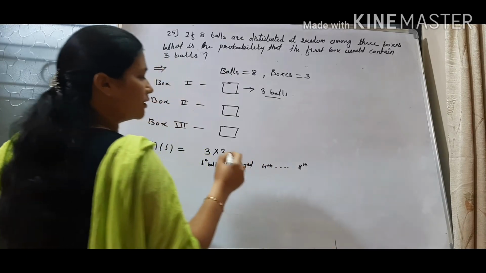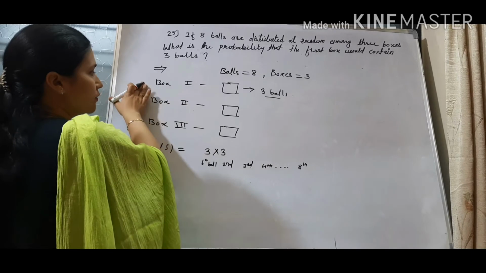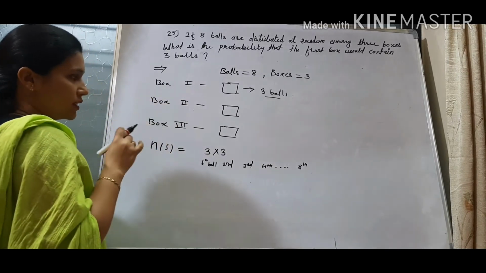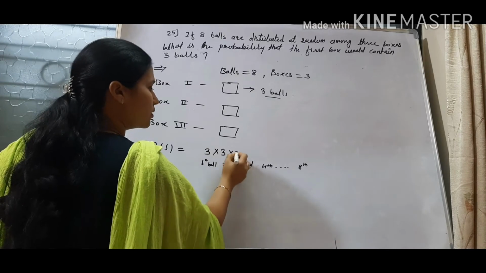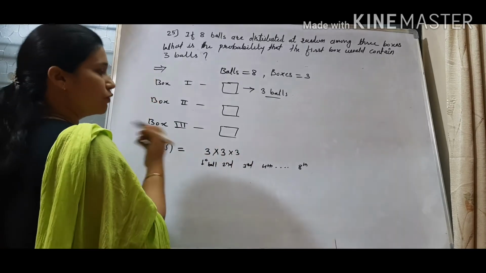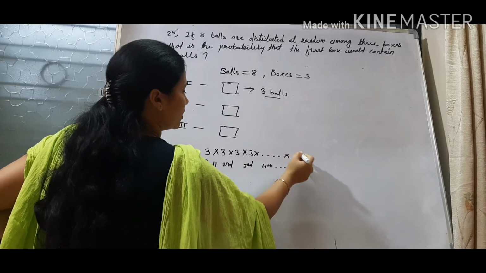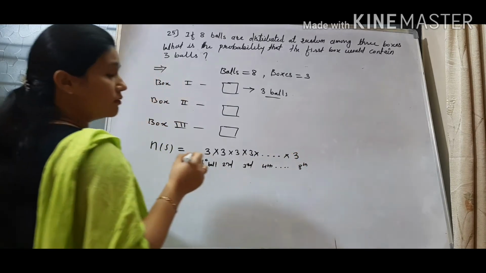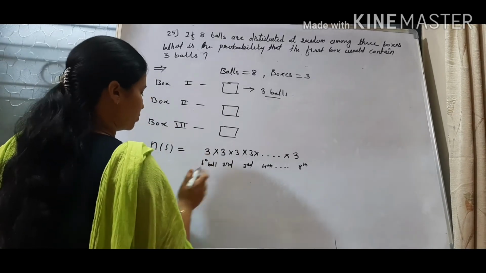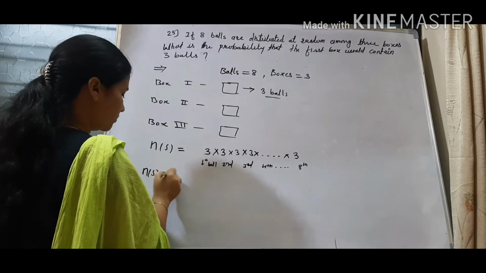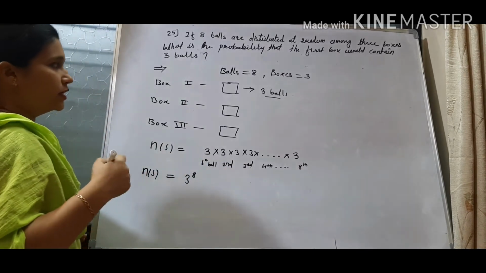One by one we will take all the balls and go in front of the boxes to put them inside a box. So the second ball also has 3 choices. Again the third ball will also have 3 choices. The fourth ball will also have 3 choices. Similarly, and so on, the 8th ball will also have 3 choices. So all the 8 balls have 3 choices. So our sample space n of S will be equal to 3 raised to 8. Whatever its value is, we can find in the next step.